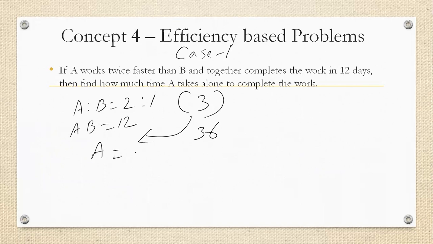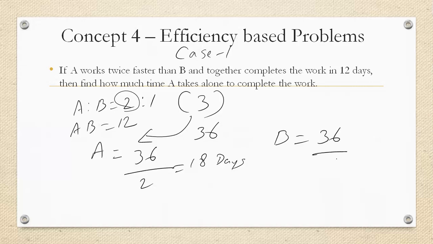To find time taken by A, divide the total work by efficiency of A. What is efficiency of A? 2. We get 18 days for A. To find the time taken of B, divide the total work by efficiency of B, that is 1. We get 36 days. So this is case 1 where they give you the efficiency ratio and together time.